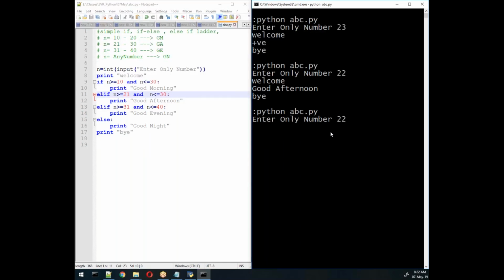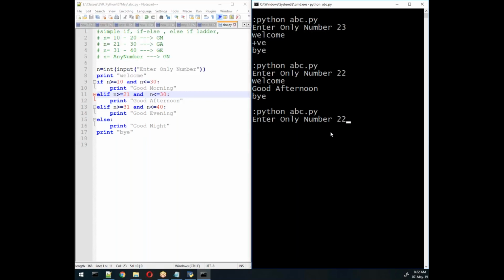Now this is a tricky interview question. Will it give both good morning and good afternoon? No, only good morning. Why? Because the first condition itself got true, so it will exit automatically after that.